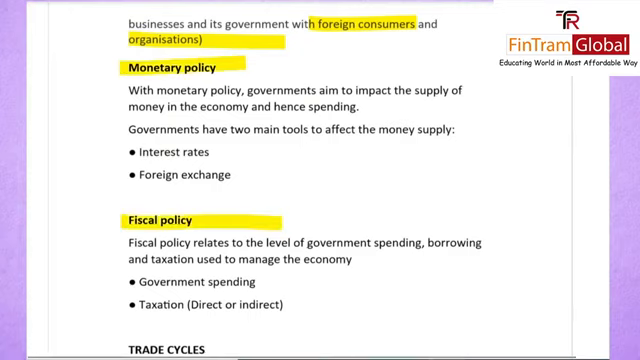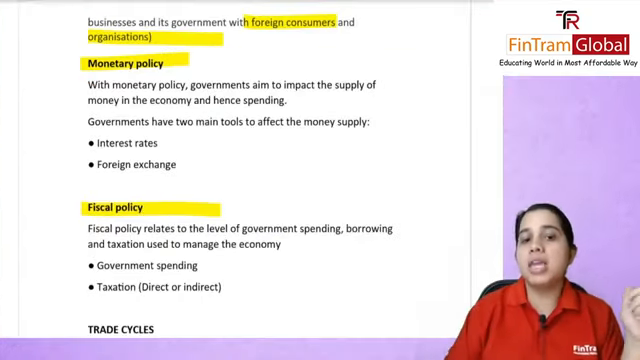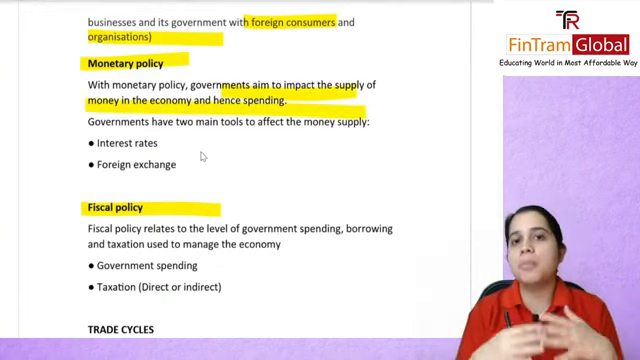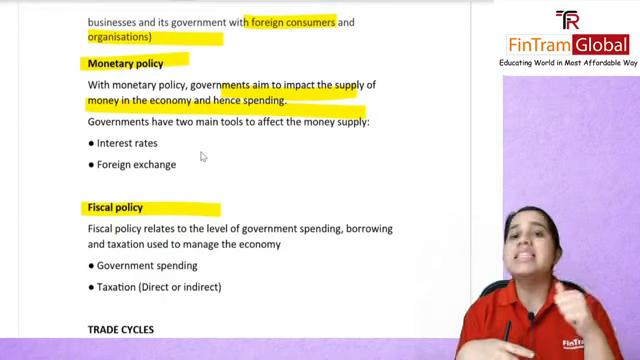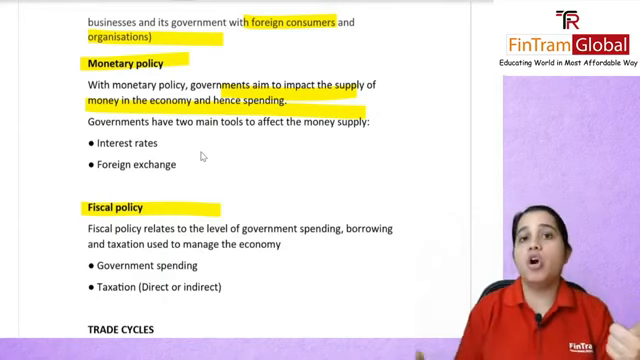Then we talked about monetary policy and fiscal policy. What was the main difference here? With monetary policy, the government aims to impact the supply of money in the economy, and hence it is going to affect spending. How can the government do that? By interest rates, by foreign exchange.